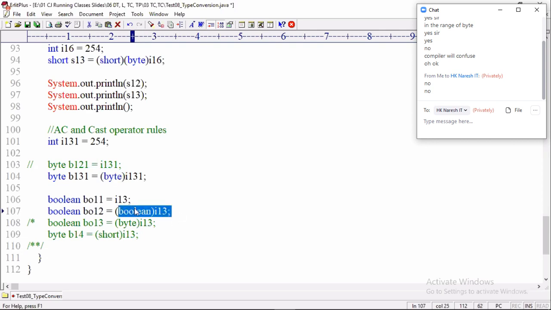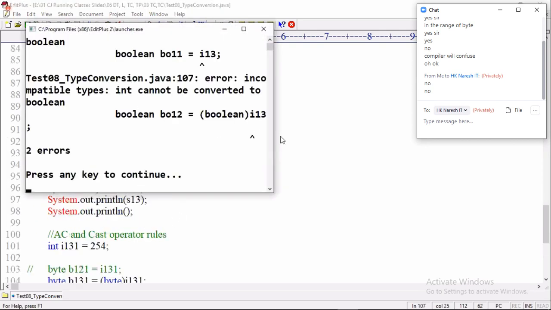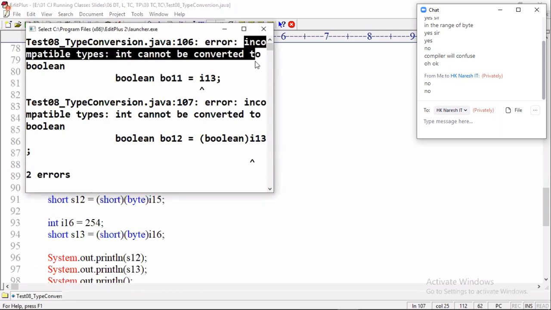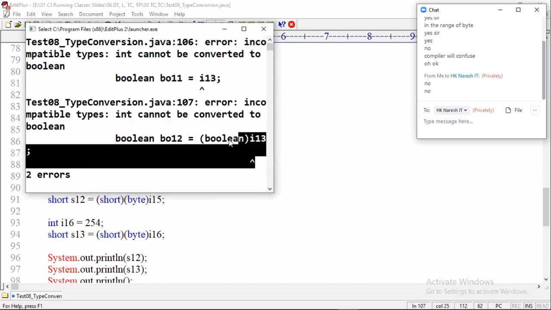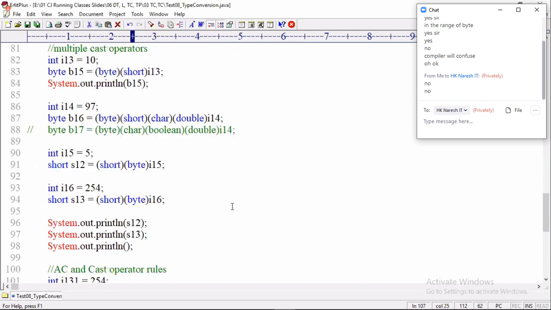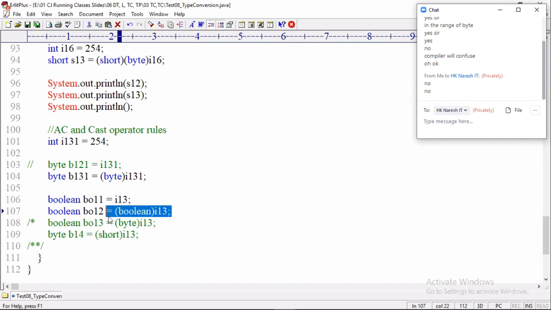So if I use this, the same compile time error will come: incompatible types, int cannot be converted to boolean. So remember, very important, okay? Because this topic is important. You forgot definitely, that's why again I'm reminding. So cast operator is meant only for solving range problem, not for type problem. Means using cast operator we can assign a higher range data type value to a compatible lesser range data type variable. You cannot do the conversion between incompatible types.